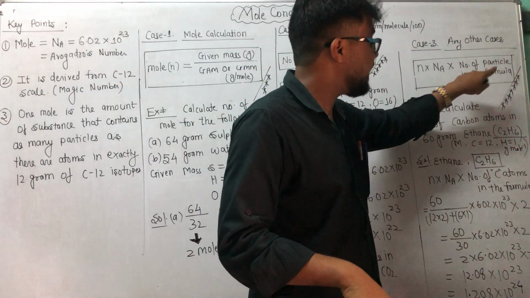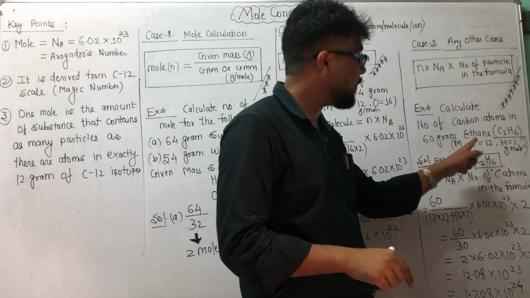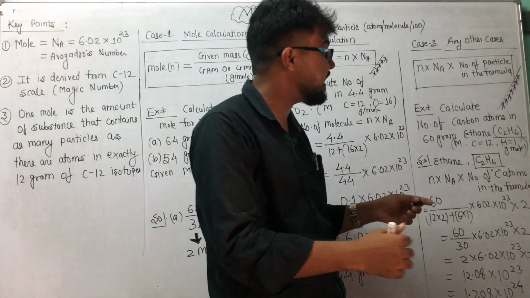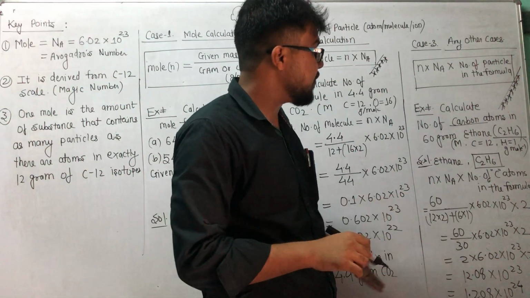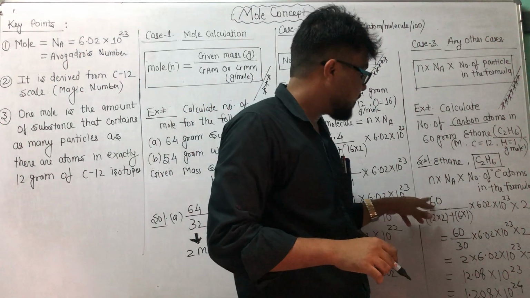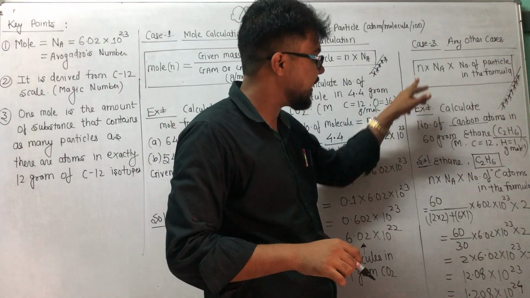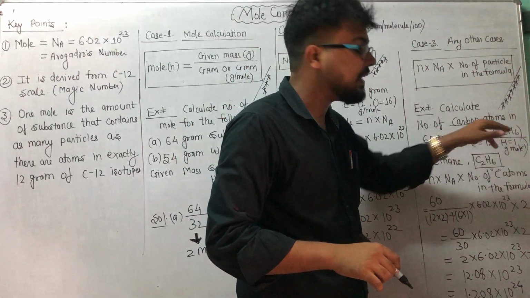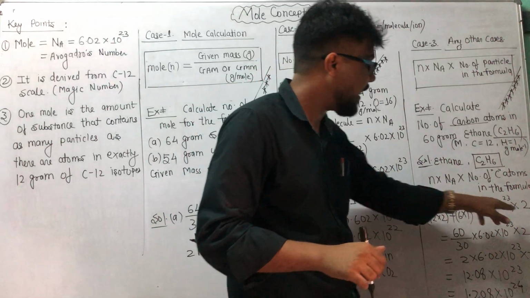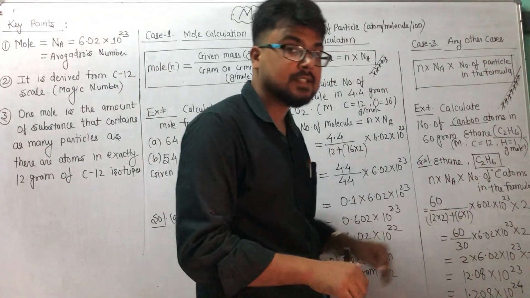Look, number of particles in the formula, so that is number of carbon atoms in the formula. He is asking about the number of carbon atoms. Now the particle is nothing but the carbon atom, so directly you can adjust your formula. Okay, so what is the number of carbon atoms in the formula? By modifying this 7-star formula, the number of carbon atoms in ethane is 2, so I multiplied by a factor of 2 in this concept.